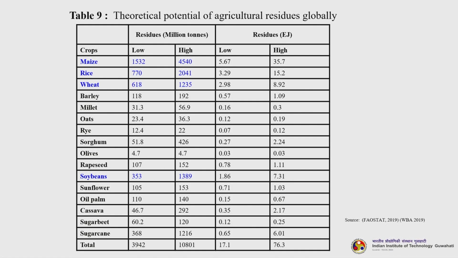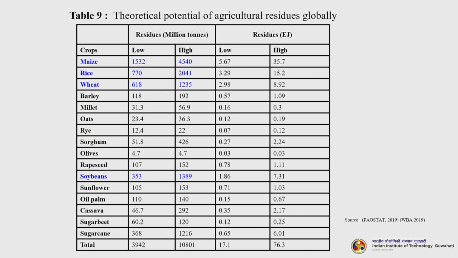So, this is the theoretical potential of the agricultural residues globally. You can see that the first column gives the different types of crops, then the residues in million tons and then the residues' energy potential. You can see that maize, rice, wheat and soybean constitute more than 80% of the total production. And if you look at the corresponding energy values, they are excellent. They are better or higher than other crops like barley, oats, sorghum, olive and all these things.